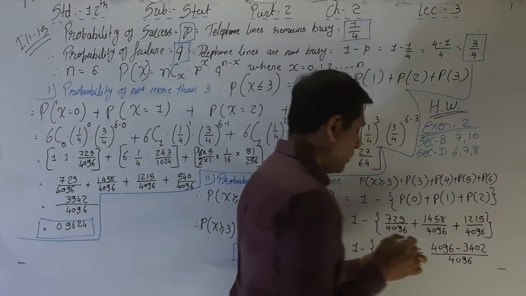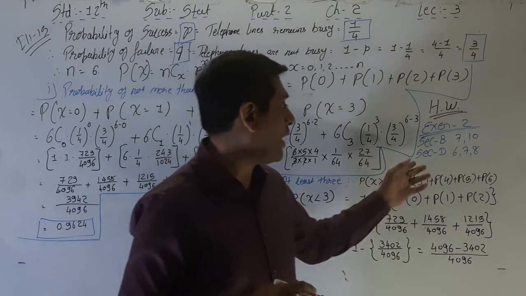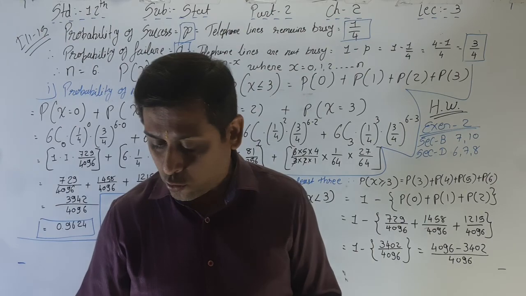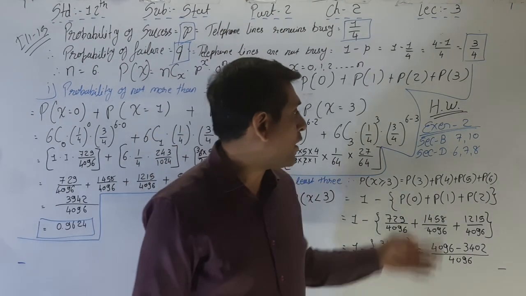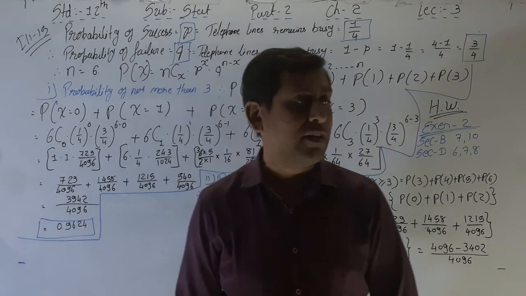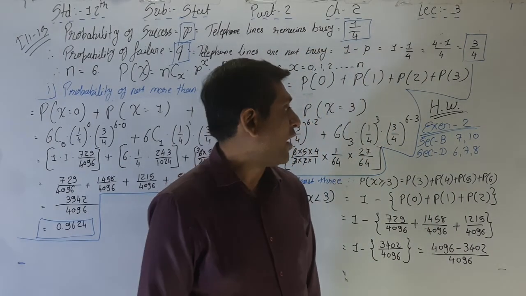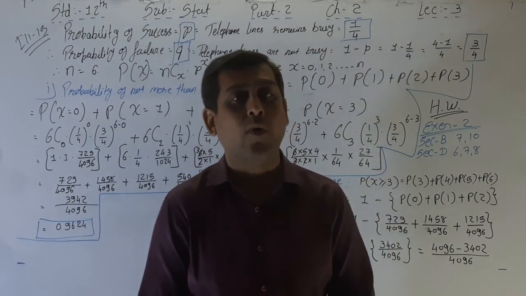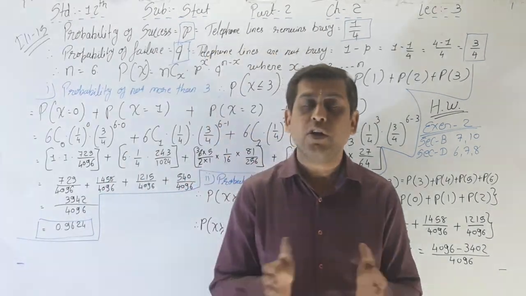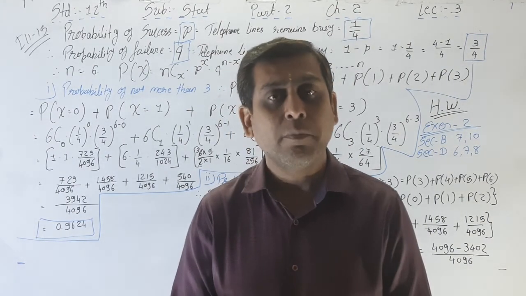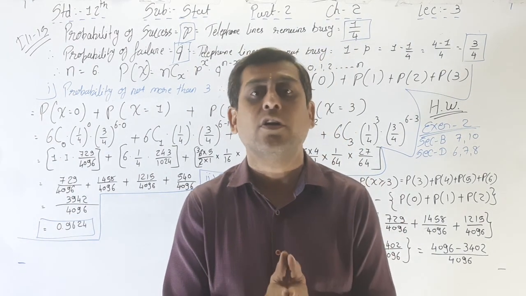If you did that in our last session, then it's okay. Otherwise, you have to do these sums. Only the homework: Section B 7 and 10, Section D 6, 7 and 8. This is your homework. Please do this homework in your exercise book and write down these sums in your example book, as well as practice 2 to 3 times in your rough book.